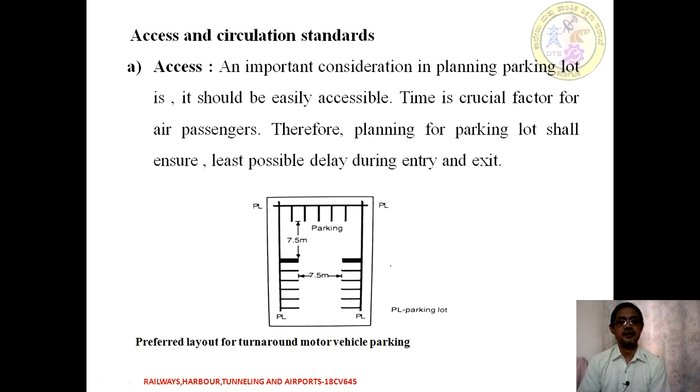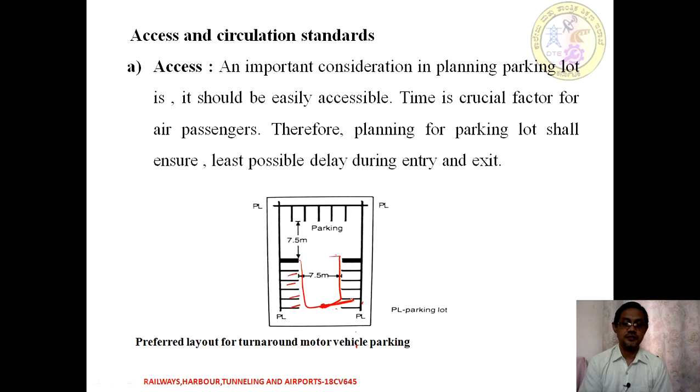Hence the parking lot should ensure the least possible delay during entry and exit. It means the vehicles being parked should not cause any delay. In this picture we can see we have a clear distance of 7.5 meters in between the parking lots, so that the vehicles can easily reverse or park comfortably in all directions.